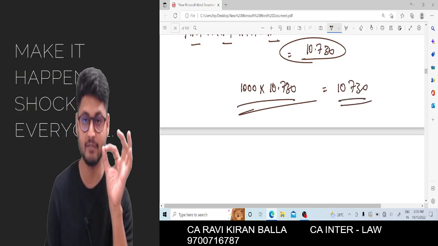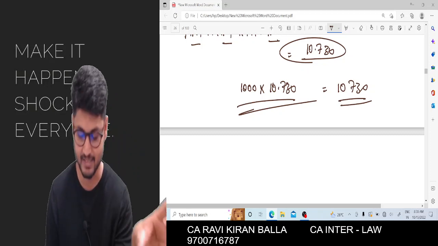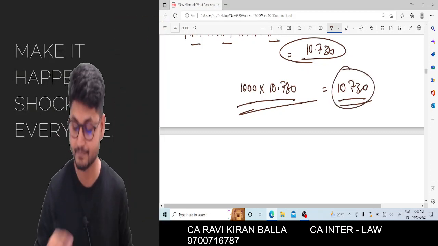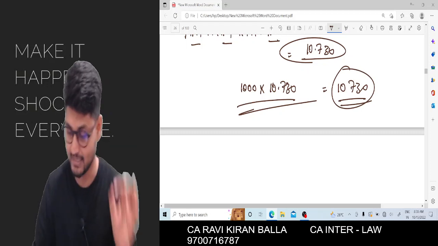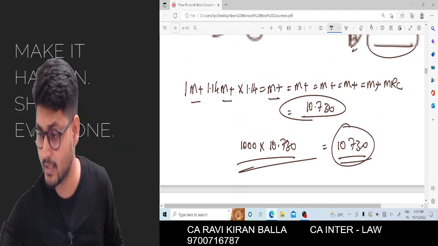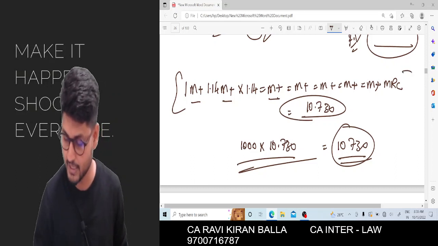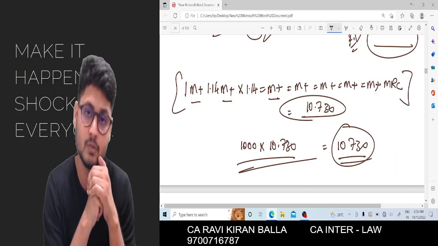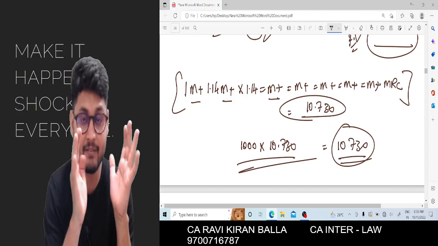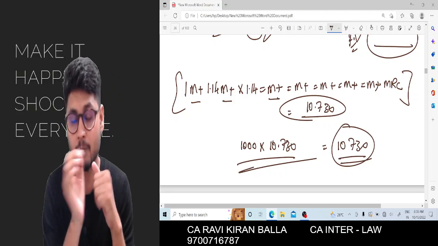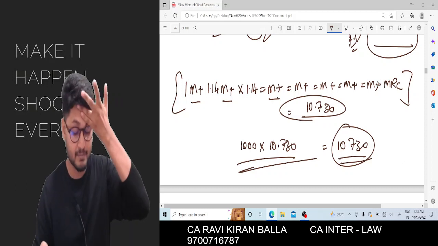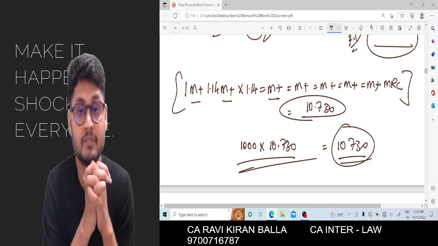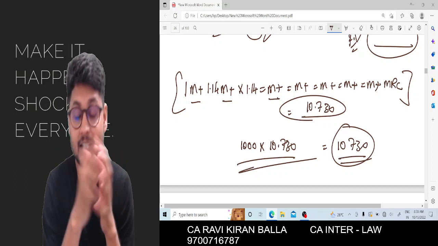So if you invest 1000 rupees every year for 7 years, what will be the future value at the end of the 7th year? The value will be 10,730. This is a very important equation you need to remember till you complete your examinations. Whenever it comes, you must know how to calculate this series of numbers using your calculator. I hope you're all getting the point clearly.